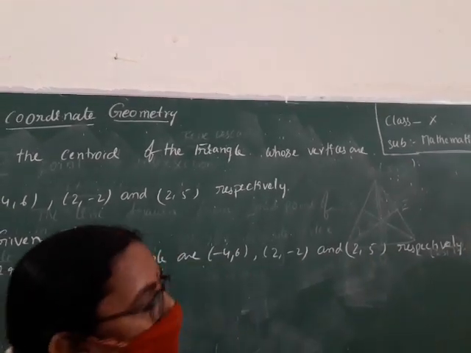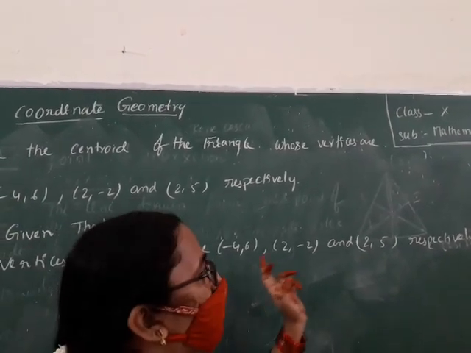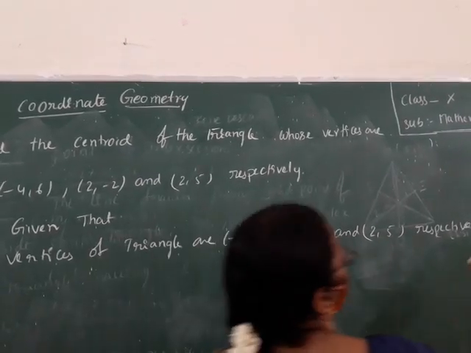Respectively means it represents the order A, B, C. Okay, draw the figure.